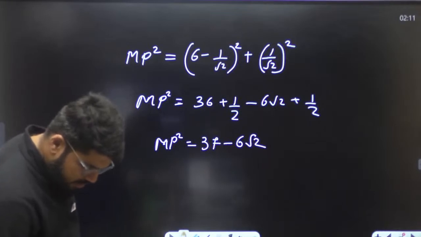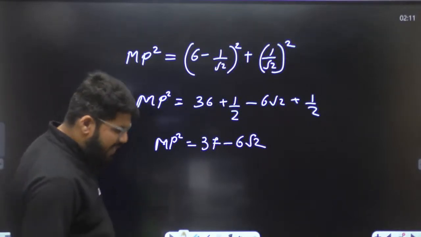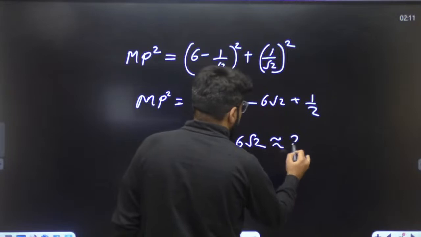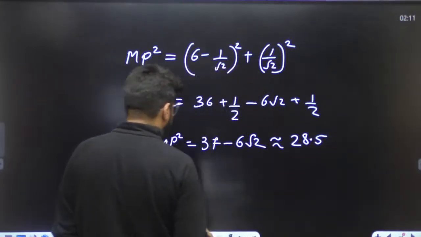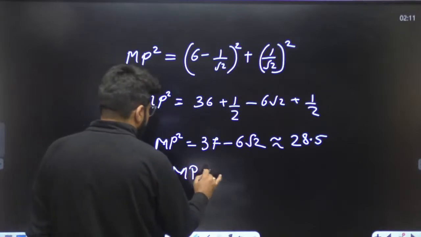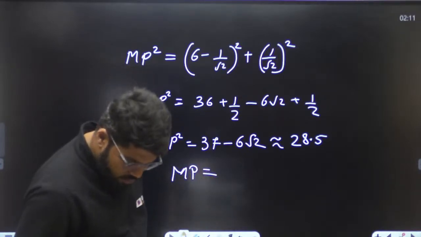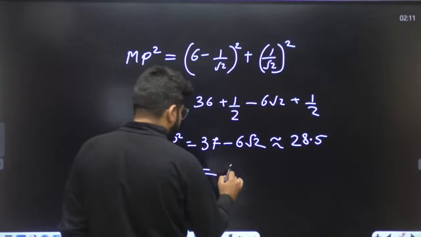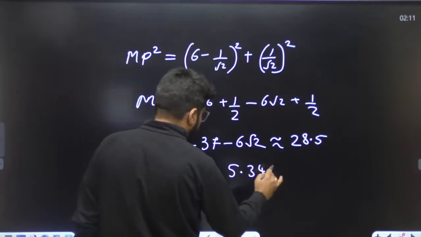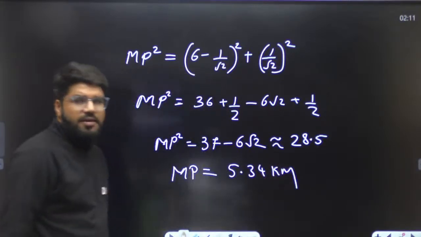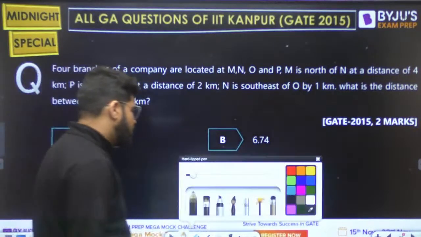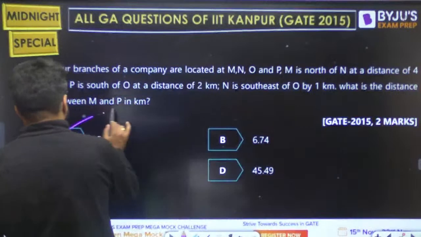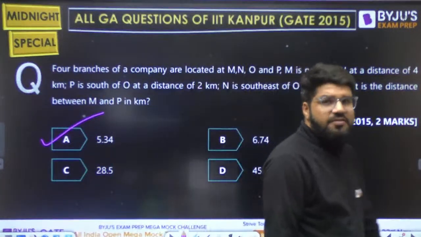37 minus 6 root 2 is nearly 28.5 kilometer square. So MP, when you take its under root, is approximately 5.34 kilometer. So what is the correct answer? It is 5.34, option number A.